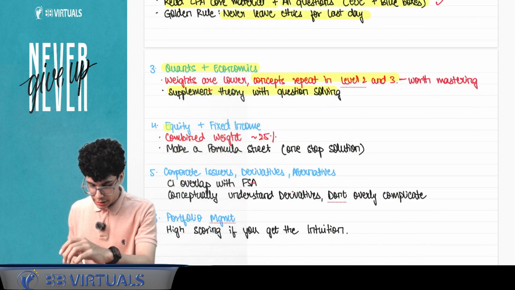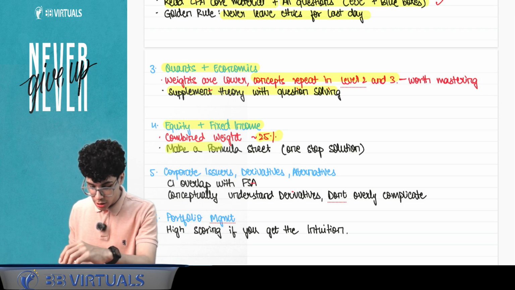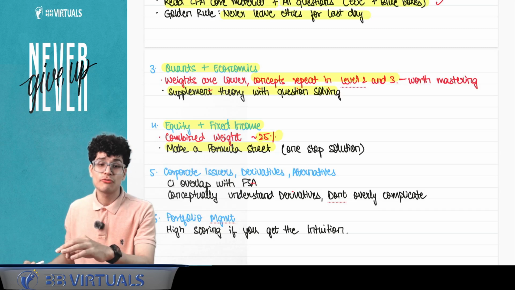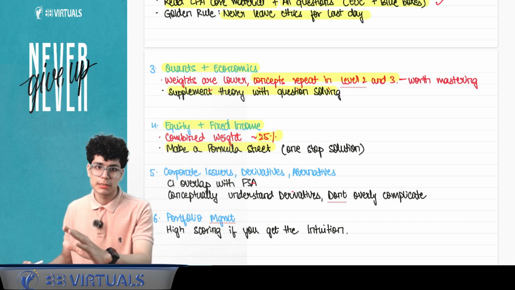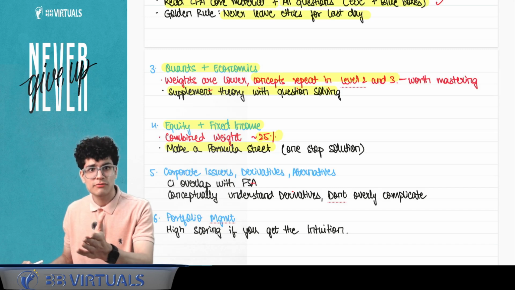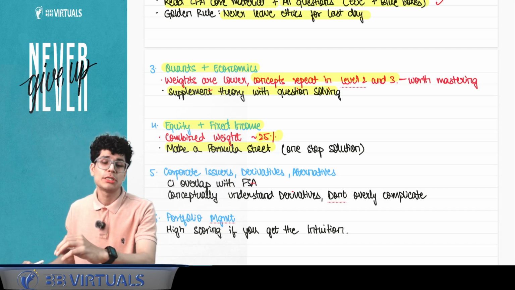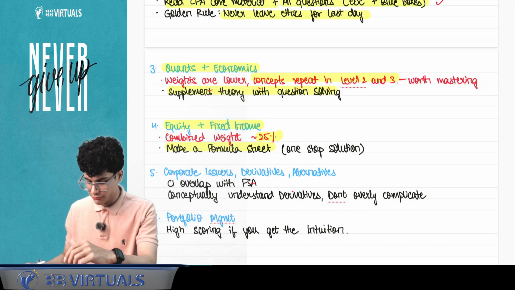फिर आता है equity and fixed income। Combined weight इनका 25% है, and there is a lot of practical applicability. ठीक है, make a formula sheet, a one stop guide for you for any formulas, equity, fixed income में very very specifically. But if you can make one for the entire CFA level 1 curriculum, nothing better than that. In the course, in the lectures, we will curate an entire formula sheet, तो आपको कोई भी issue नहीं होगा. We will, after every chapter, after every formula that we read, add it onto the sheet so that before the exams you have a bird's eye view कि sir ये सारे formulas है.